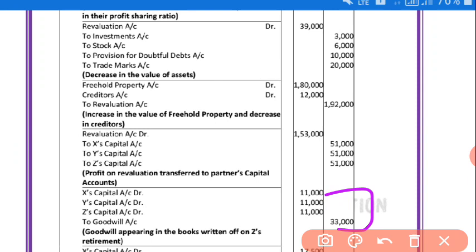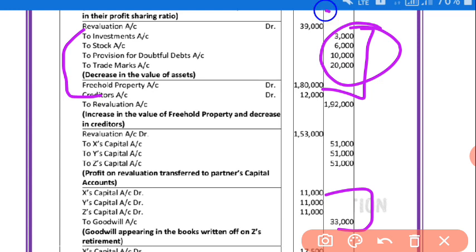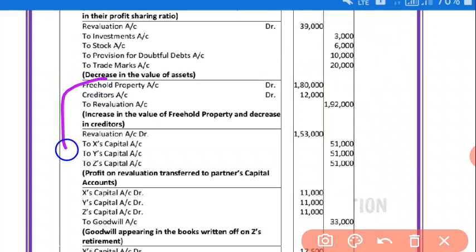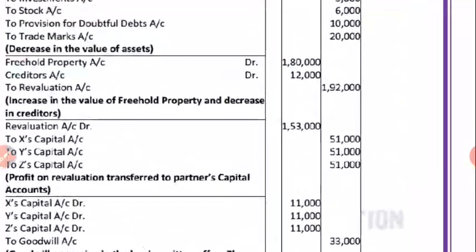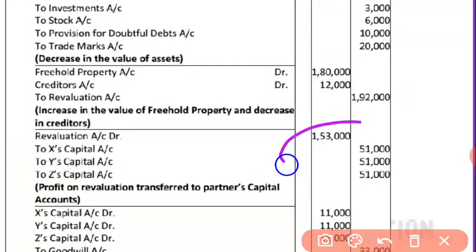So after that you have to transfer the revaluation entries. In the revaluation, whatever items are coming in the debit side, you have to write revaluation account debit to all items. Now sum up this side, this will be 39, then in front of revaluation you have to write 39,000. Okay, after that the items which were appearing in the credit side like freehold property and creditors, you have to debit, and you have to write to revaluation account. The sum of these two items will be 192, so here you have to write 192. Okay, after that you have to transfer profit on revaluation, that was 153. Okay, so it is divided among the old partners, so it will be 51, 51, 51.